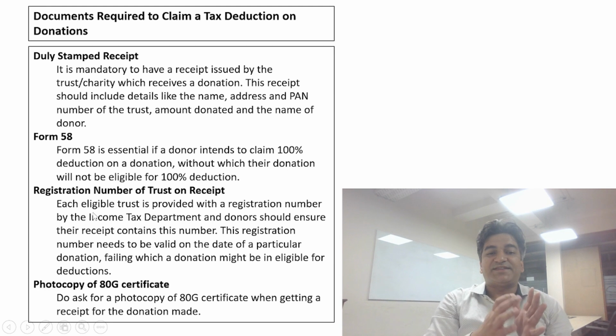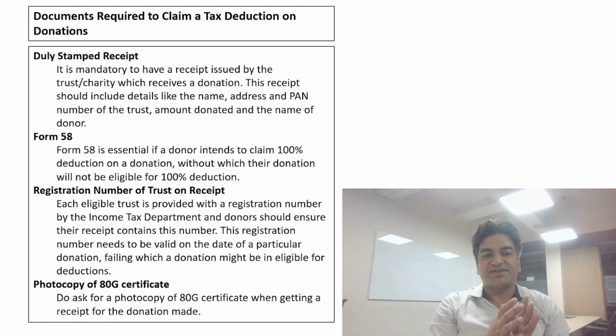Remember that there is a registration number that has been allotted to each eligible trust. Such registration number has to be there on every receipt. Lastly, a photocopy of the 80G certificate has to be obtained, which is required to claim the deduction under section 80G.